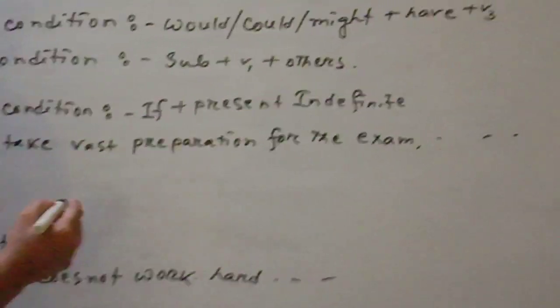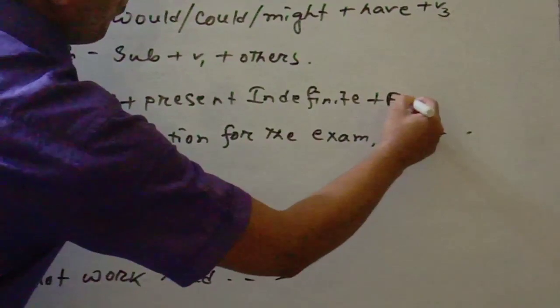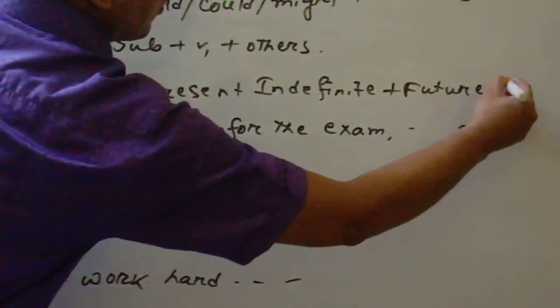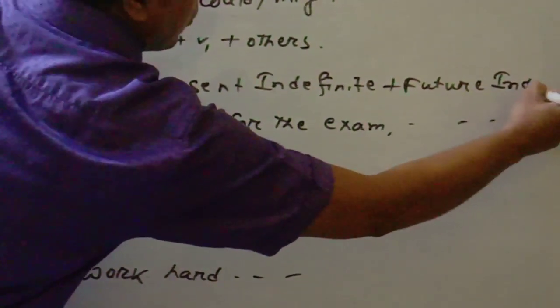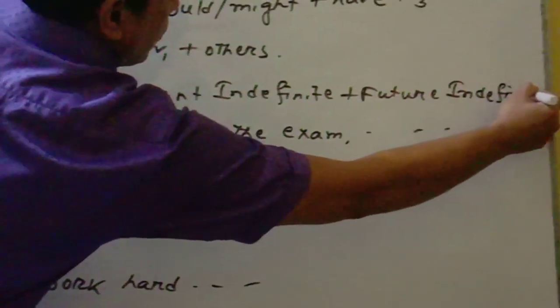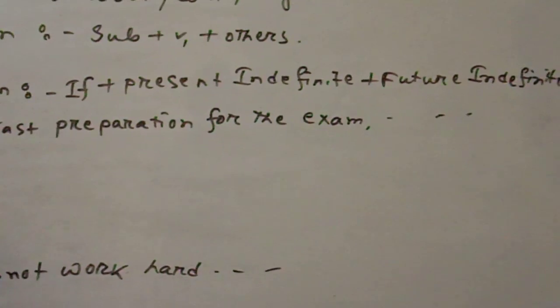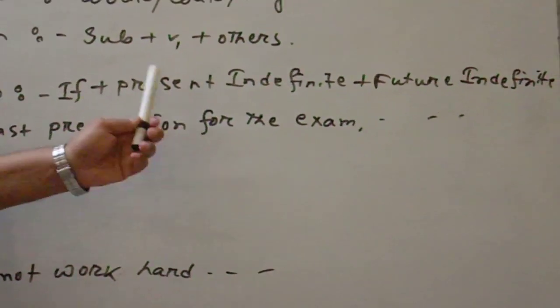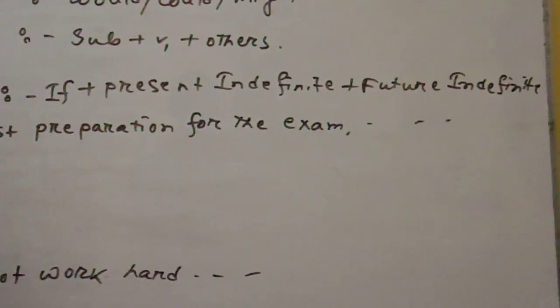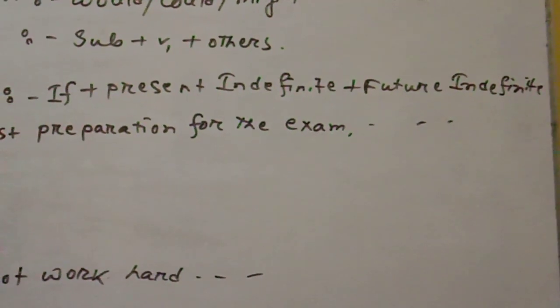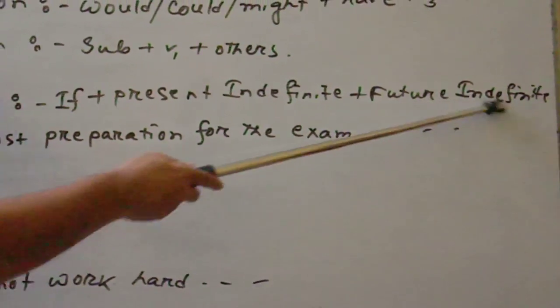If plus present indefinite plus future indefinite tense. That means the first condition contains the present indefinite tense, then the conditional part of the sentence will be in the future indefinite tense.